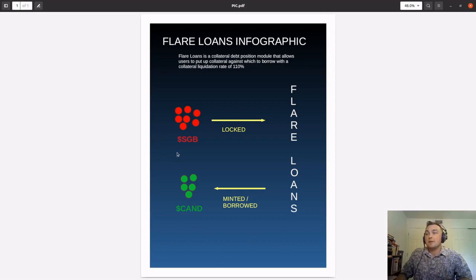So for example, we have Songbird. If we want to mint Canary Dollar, we need to lock our collateral up into the Flare Loans platform and then mint or borrow the Canary Dollar. By providing this collateral, the system ensures that somebody doesn't take out a loan, run away, and never pay it back. This is decentralized finance, meaning there needs to be a way for peer-to-peer lending, and this is through providing collateral.